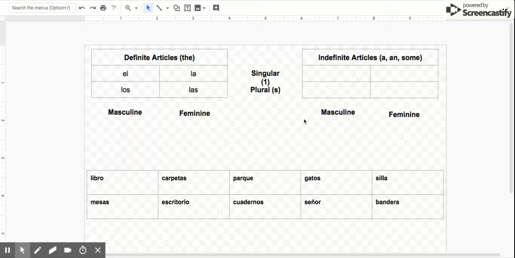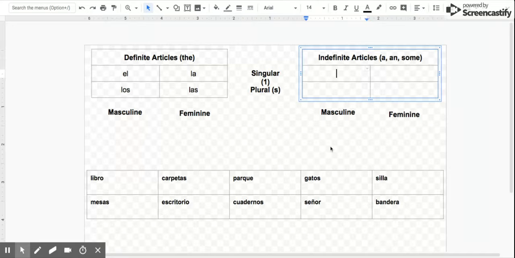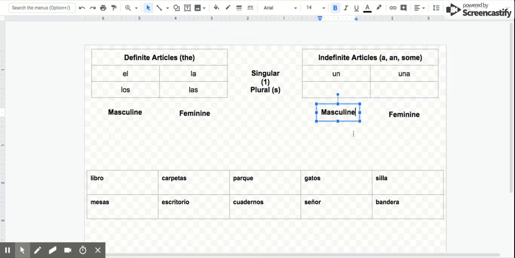So let's go ahead and talk about our masculine, singular, indefinite article. So how we would say a or an. And that is going to be un. Un. And it's really similar, you might notice, to uno, which means one. But again, we're only talking about one thing, so that kind of makes sense that we would say un, and that would be similar to uno. Now, our feminine version is kind of going to be like the girl version of uno, and that would be una. Una.